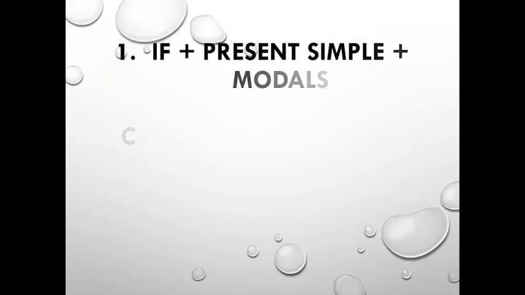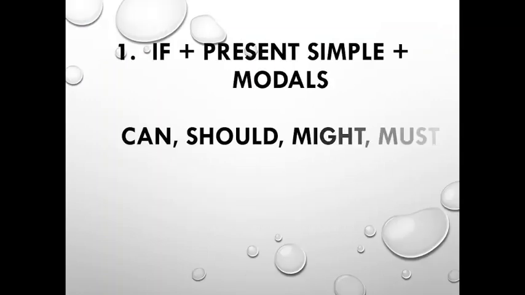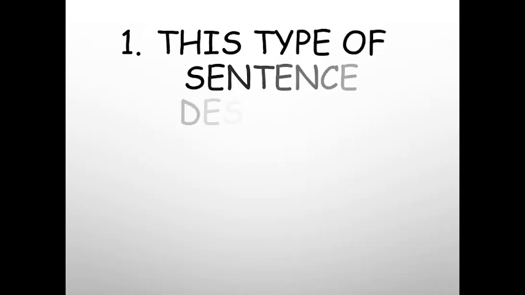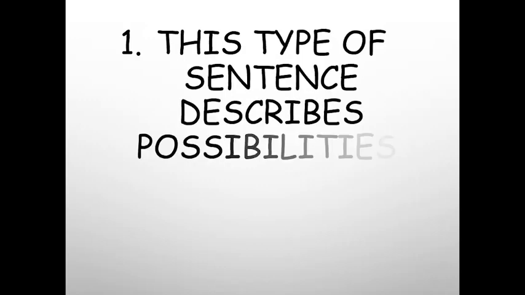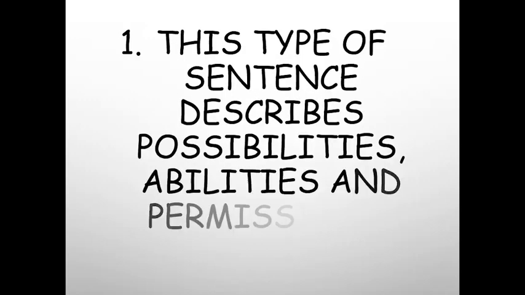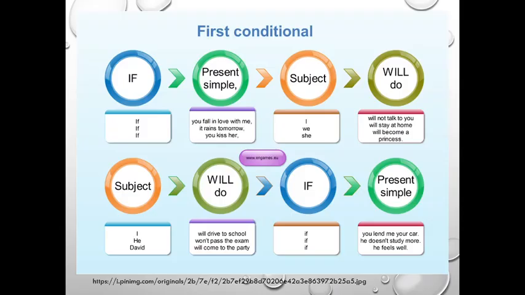First of all, you should remember what kind of formula we have for this. You should use if plus present simple, plus modals like can, should, might, and must. This type of sentence describes possibilities, abilities, and promises. This is exactly when we should use our first conditional tense.